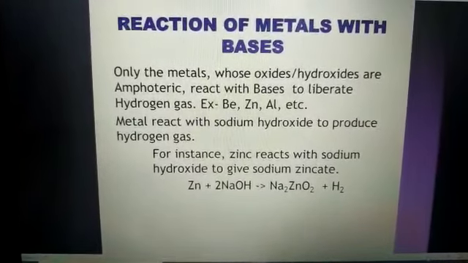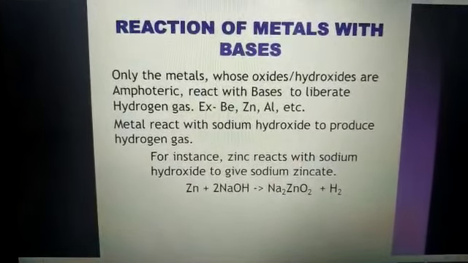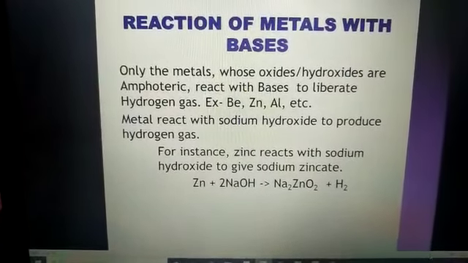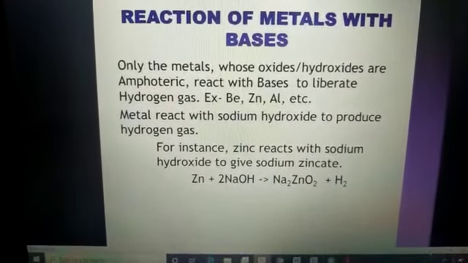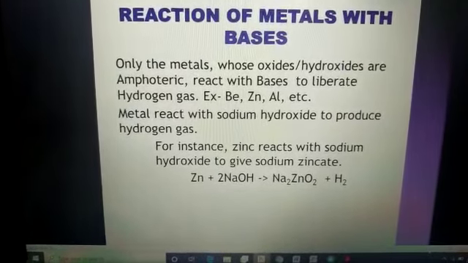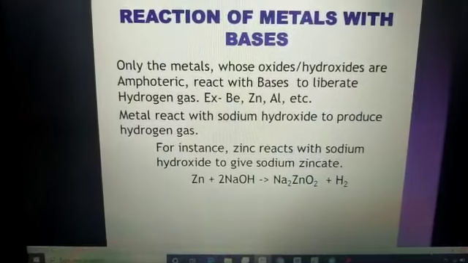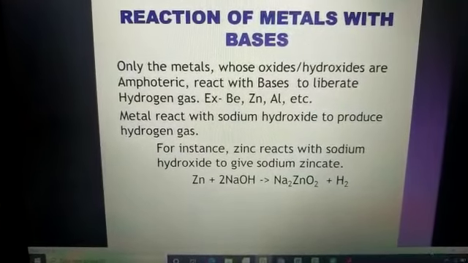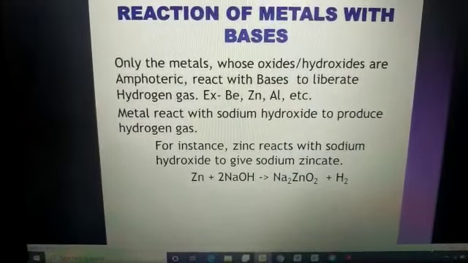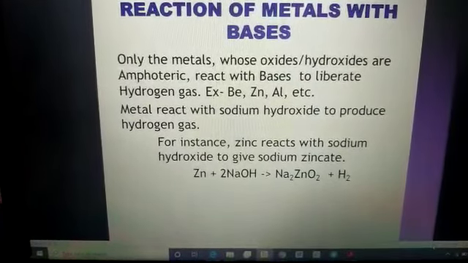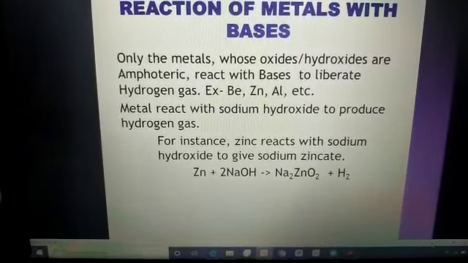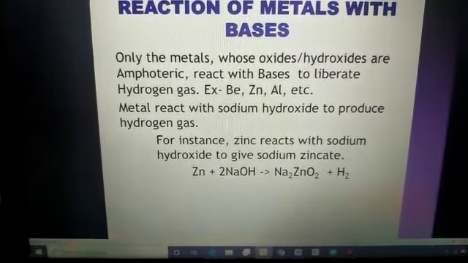You remember the term amphibian is used for those animals who can survive on land as well as in water. Here the word amphoteric means the metals which can react with acids as well as with bases are known as amphoteric. Examples: beryllium, zinc, aluminium, etc. Many more are there. They can react with acids as well as bases.